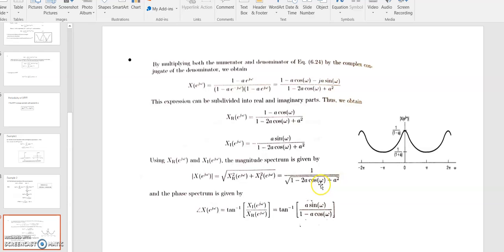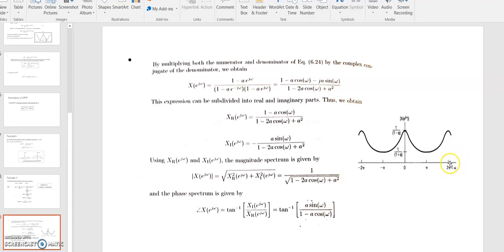Now at omega equals pi, the value will be 1 upon 1 plus a. Okay. Now as we have discussed that the discrete time Fourier transform is periodic in nature, then after pi, what will be the nature? It repeats after every 2 pi interval.